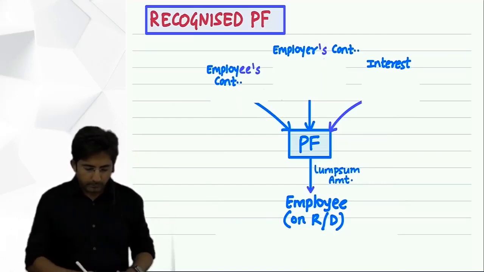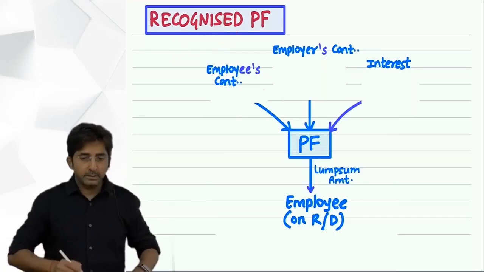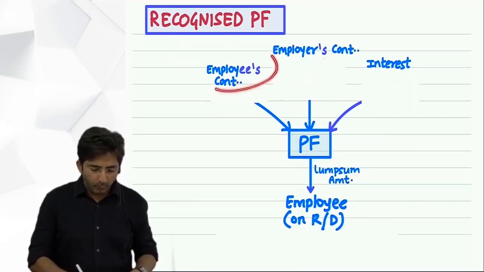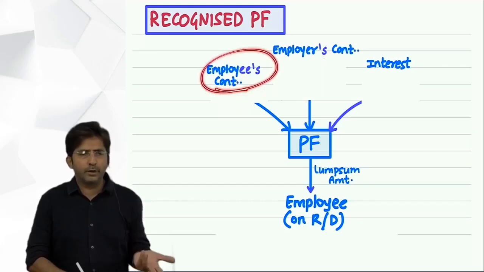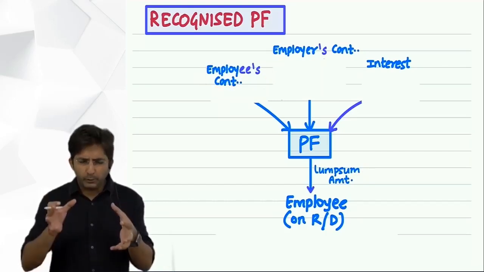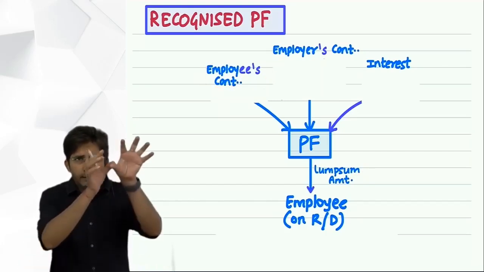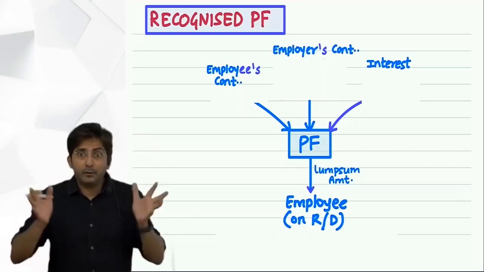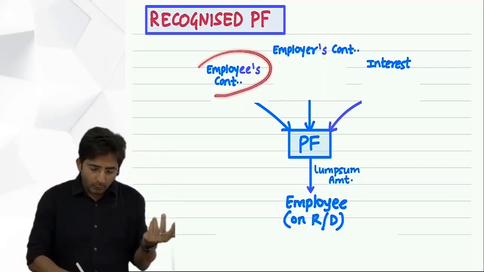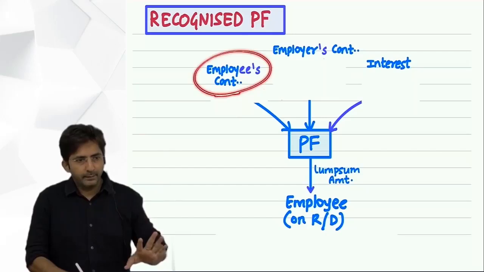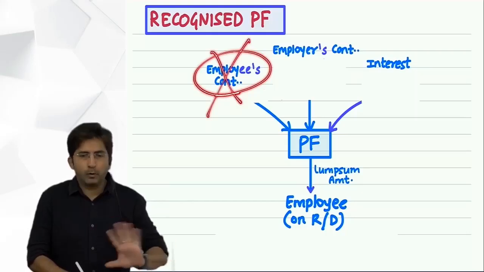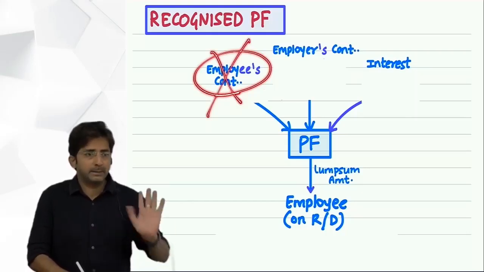So now recognized provident fund. Even in recognized provident fund, you will find these four items. Okay, so one by one. What about employee's contribution? Ignore it. Whenever you see employee's contribution, you should feel it is deducted from basic only. And for basic we don't write net, we write gross. So this is automatically included in the basic salary. In fact, it is a part of basic salary. So this should not be recorded because we have already recorded basic salary.